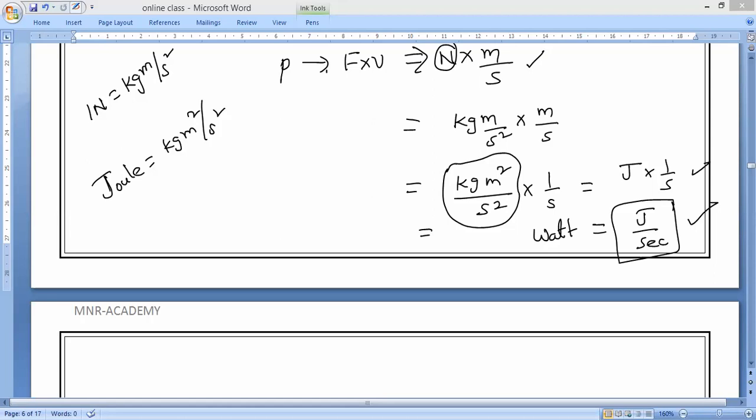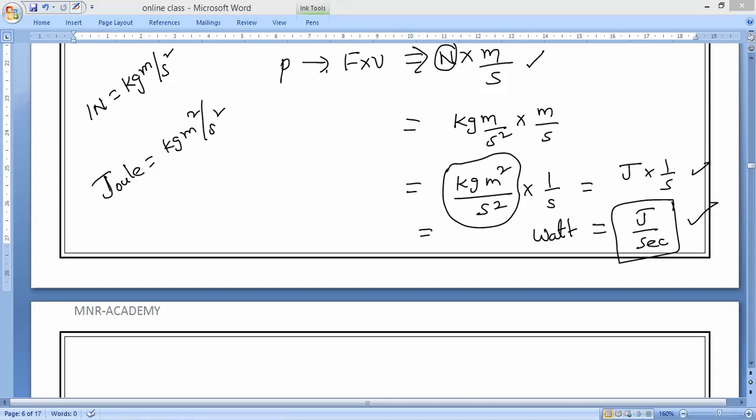I will show the diagram also. You can write: employed on a building project as shown in figure. I will show the figure also. All right.